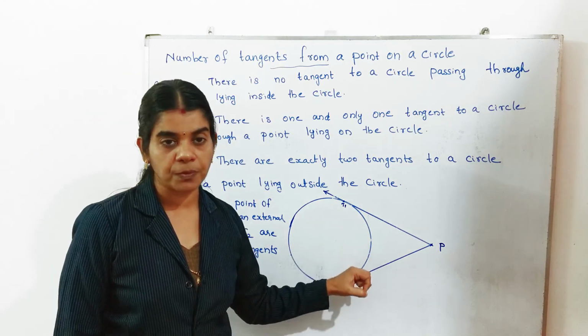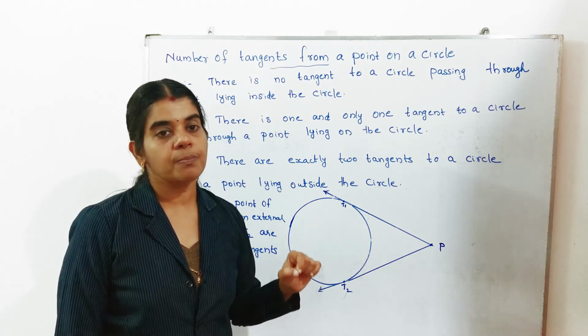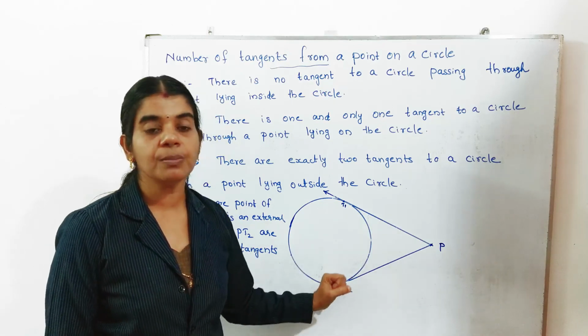Next we are going to prove the theorem that the lengths of the tangents from an external point to a circle are equal. That means you want to show that PT1 is equal to PT2.